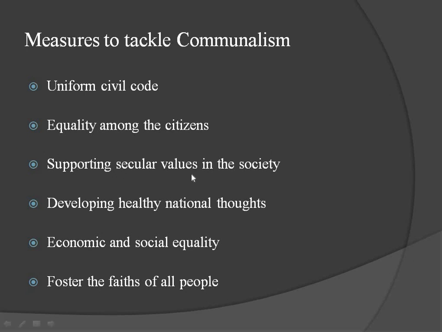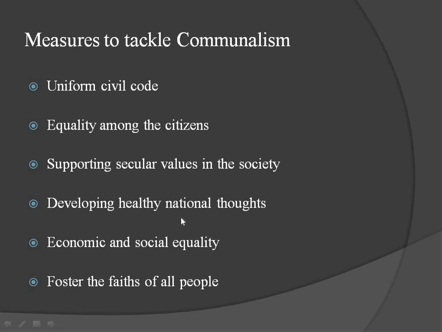And supporting secular values in the society, giving respect to other religions. We should not say my religion is okay, other religion is not okay. We should not say my religion is great, other religion is worst. My religion is great, your religion is also great. Like that, if we think and start to respect other religions, it is possible to solve the problem of communalism. Not at all a big issue.